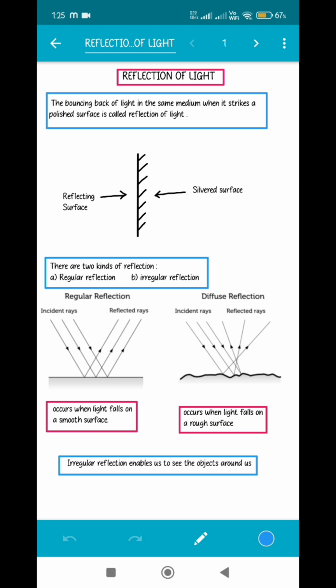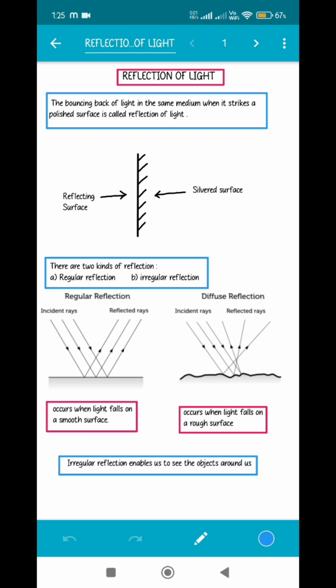There are two kinds of reflection. One is known as regular reflection and the other is called irregular reflection. Like you can see in the diagram itself. In case of regular reflection, the incident rays which were falling parallelly on a polished surface get reflected also parallelly in the same manner. But in case of diffused reflection, or you can call it irregular reflection, the incident rays are initially falling in a parallel beam, but after reflection, because the surface is quite rough, the reflected rays are not parallel to one another, they just bounce back in different directions.